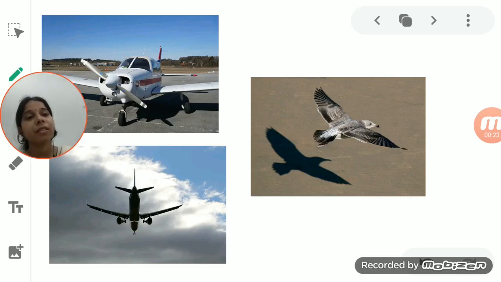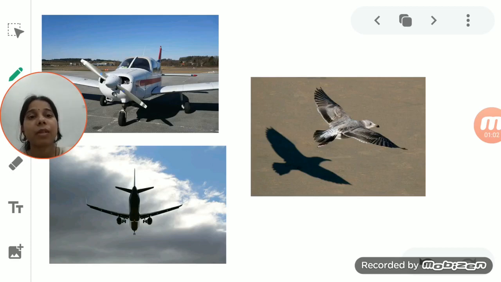But as it flies very far, or reaches a very high distance, we are not able to see the shadow of that flying bird. Why is this so? Because after a certain distance the shadow of an object does not form, because there is no screen, so the shadow will not form.